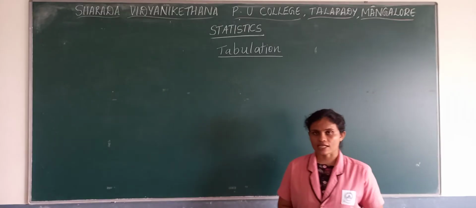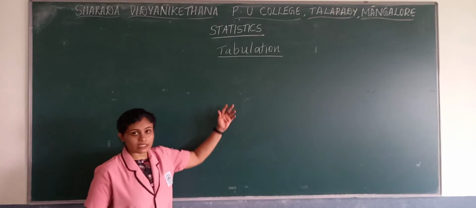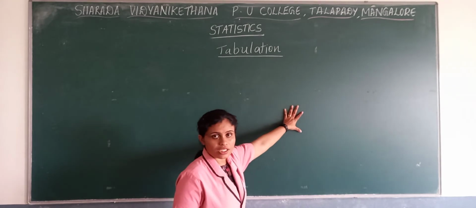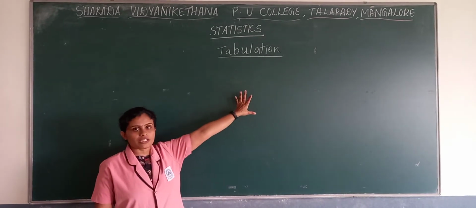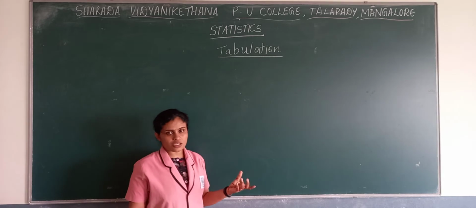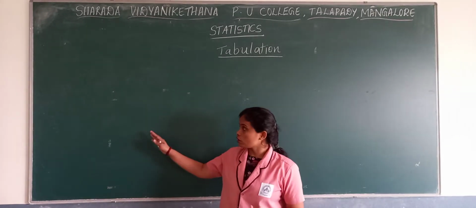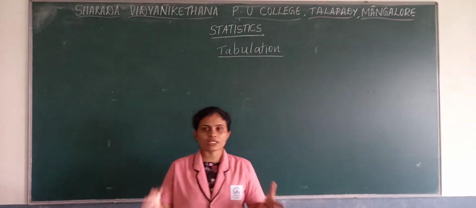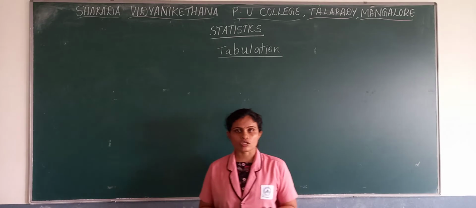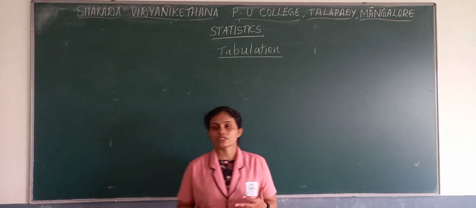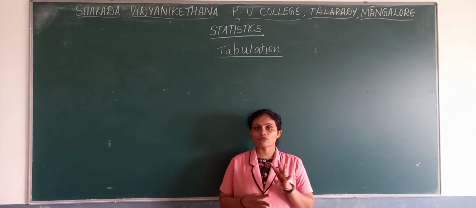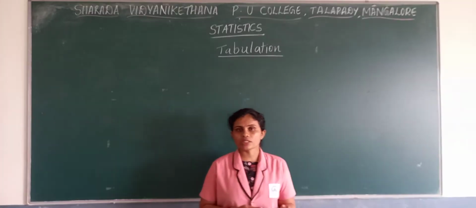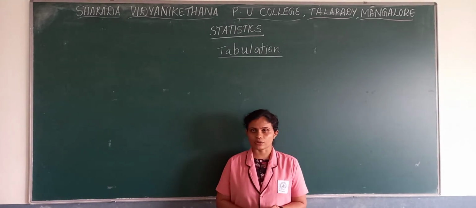Welcome to statistics class. We already completed the topic called classification. We are in the third chapter, that is classification and tabulation. Yesterday we completed the classification topic, and in classification we came across topics like what do you mean by classification, what are the objectives, why we classify the data, and the types of classification. There are four types of classification: chronological classification, geographical classification, qualitative classification and quantitative classification.